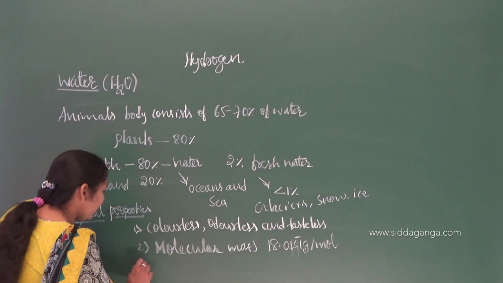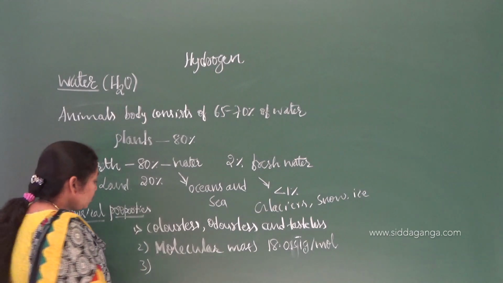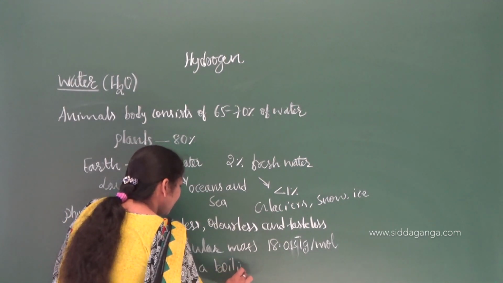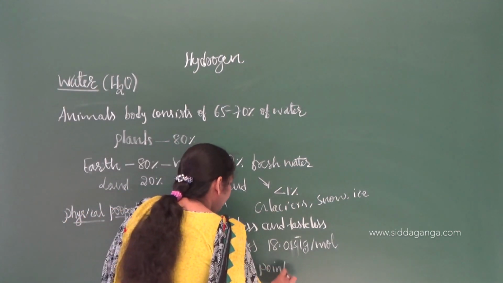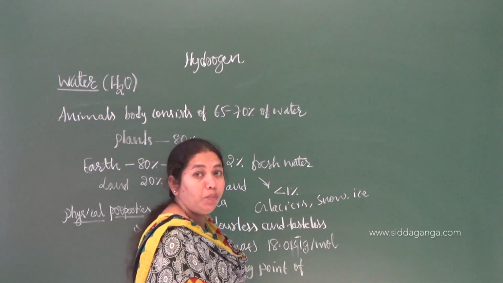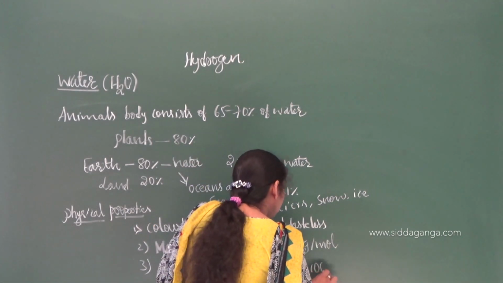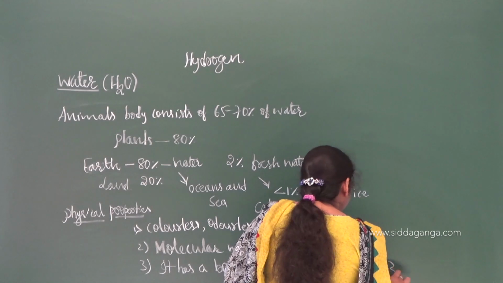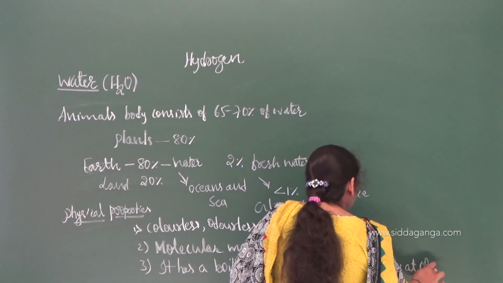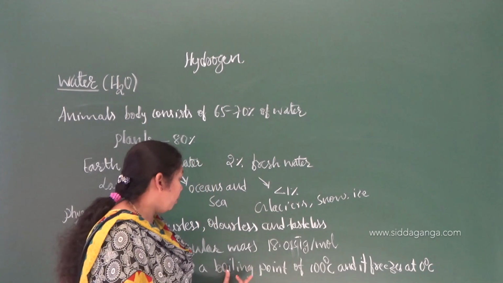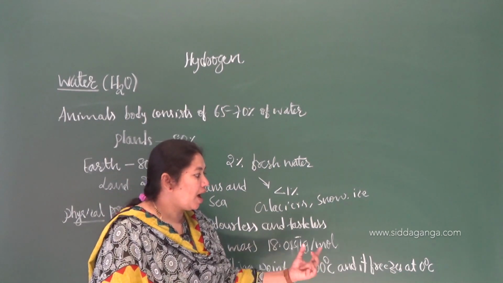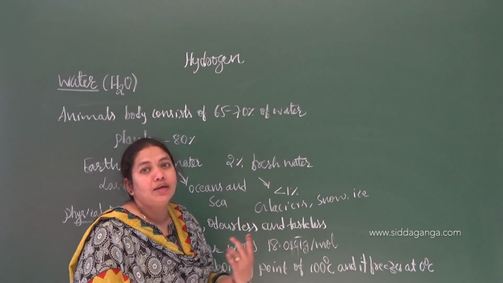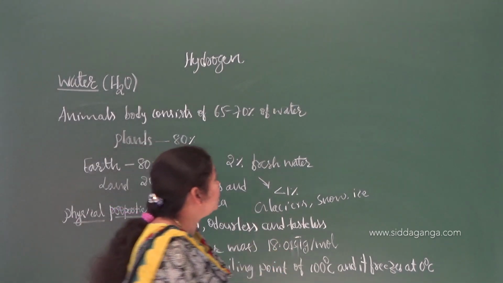And then if you move on to the next property of water, it has a boiling point of 100 degrees Celsius, and it freezes at 0 degree Celsius. So its boiling point is 100 degrees Celsius and its freezing point is 0 degree Celsius, which is different from other liquids. What is the cause, we are going to discuss later on.